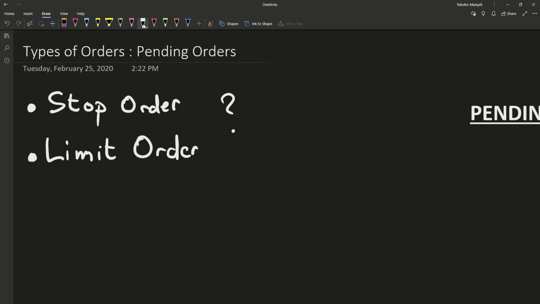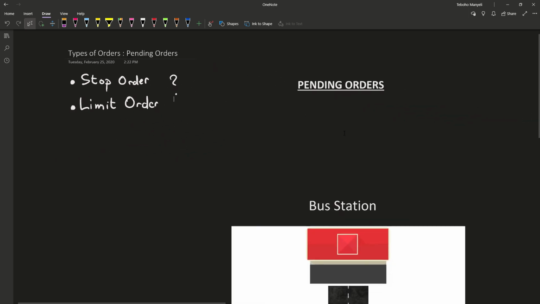moves from one city to the next city. Alright, so you've got a station in a city and you've got another station at another city, and between the stations there's actual bus stops where people can catch the ride. Alright, so whether they're moving from one end to the rest. Alright, let's take an example.